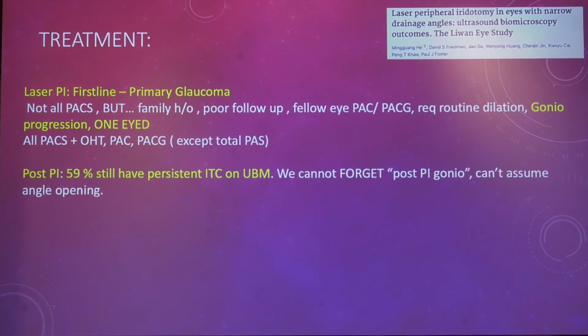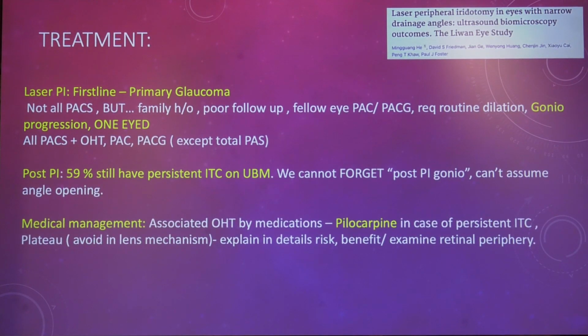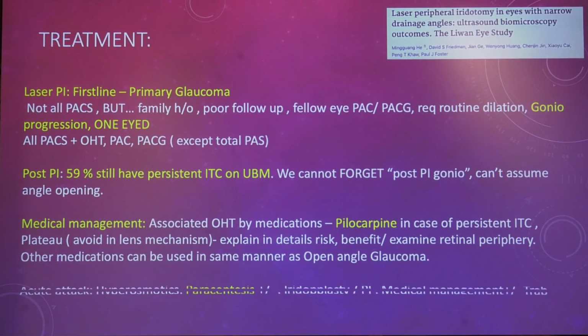Post-PI, 59% still have persistent ITC on UBM, so we cannot forget post-PI gonioscopy and can't assume angle opening. This is something we should remember. Medical management: associated ocular hypertension can be managed by all the medications which we use for open angle glaucoma, but don't forget the poor pilocarpine. In some people who tolerate it well, it does well in cases of thicker iris and in plateau iris configuration. So those candidates who don't have any contraindication, you can use pilocarpine also.